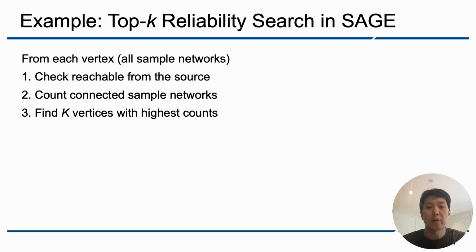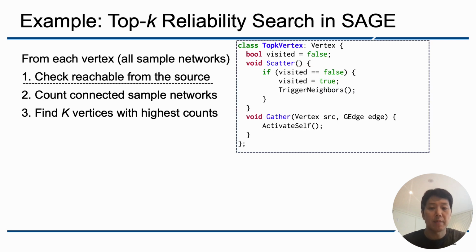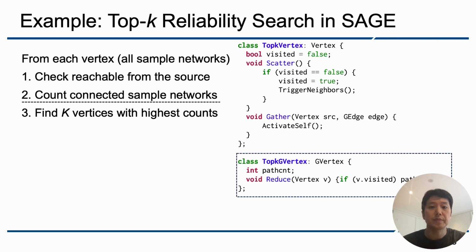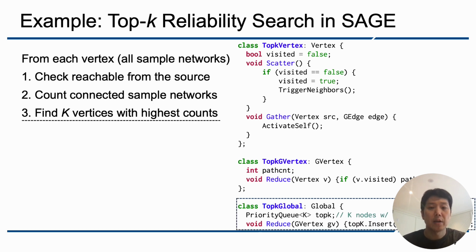Let me show you how top-k reliability search is implemented in SAGE. The algorithm performs these 3 steps. The first step is implemented in the top-k vertex class, marking reachable vertices in sample networks. Then we count the number of sample networks in which each vertex is reachable in the vertex-wise reduction function. Finally, we perform global reduction to find the k vertices with the highest counts.